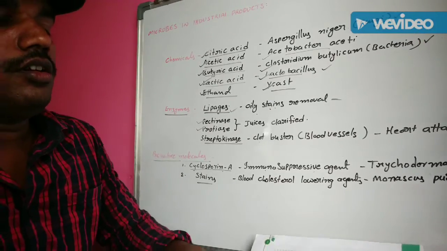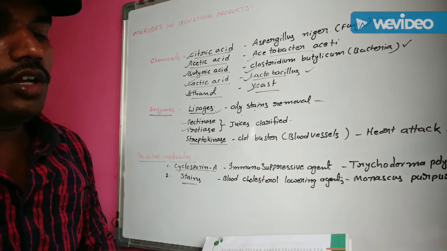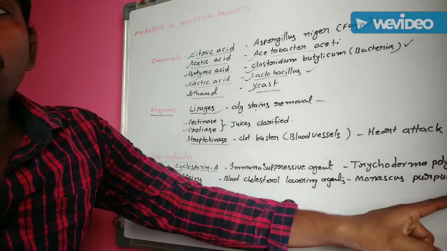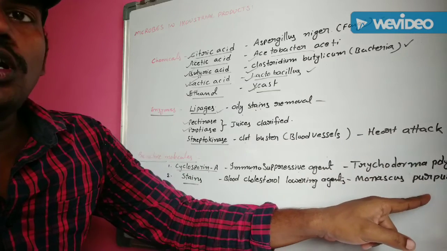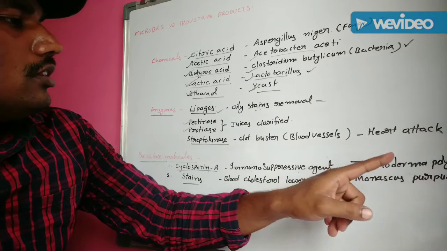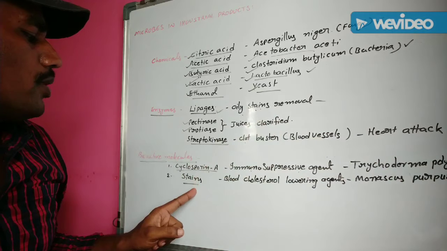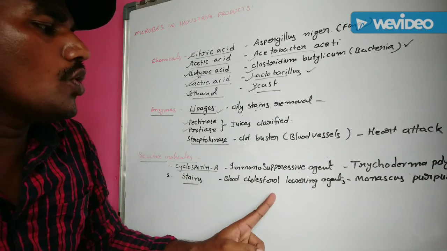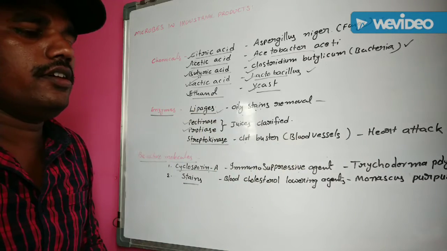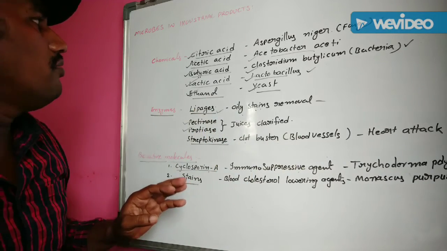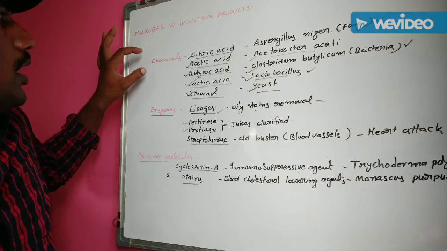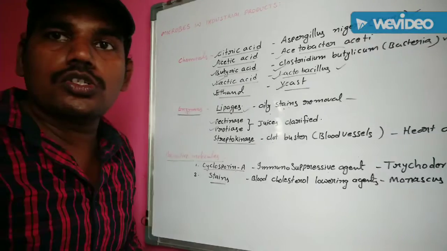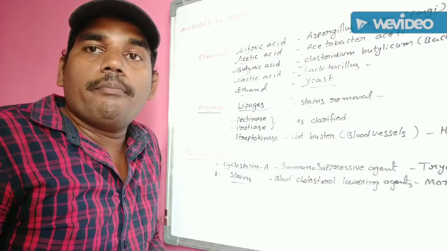Understand? Okay, it is one of the yeast organisms. Monascus purpureus is a yeast, which means a fungal organism. From this fungal organism, different types of statins are prepared. These statins are used as blood cholesterol lowering agents. Understand? These are the different types of chemicals, enzymes, and bioactive molecules extracted from microbes.